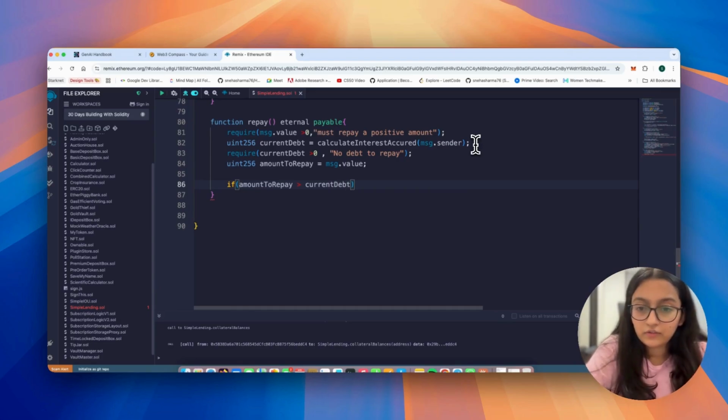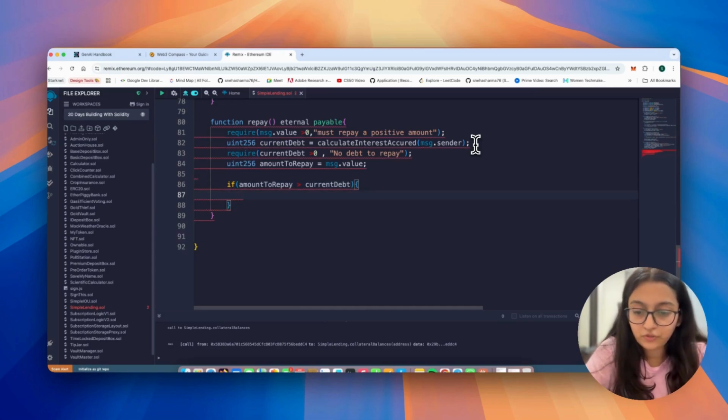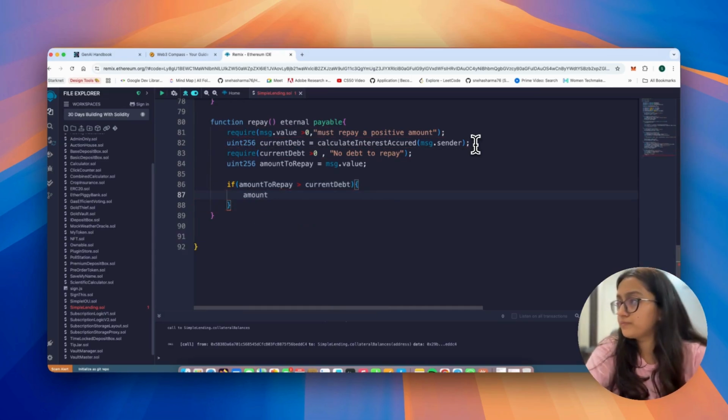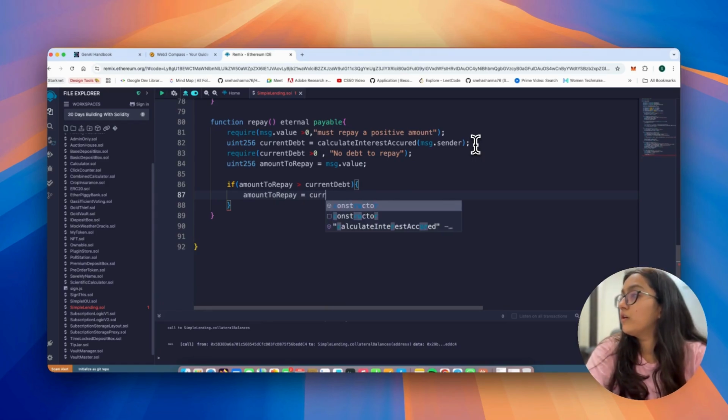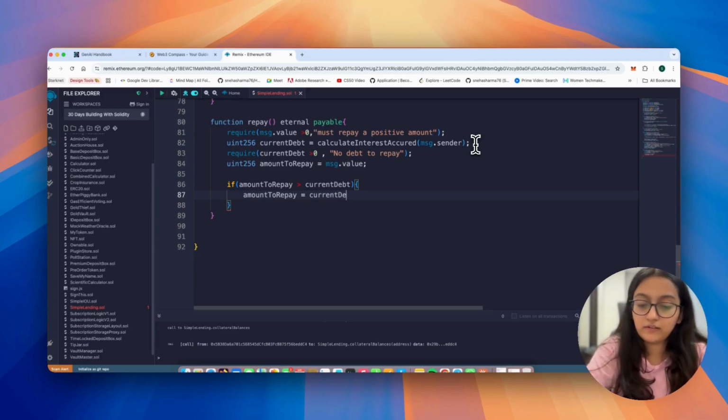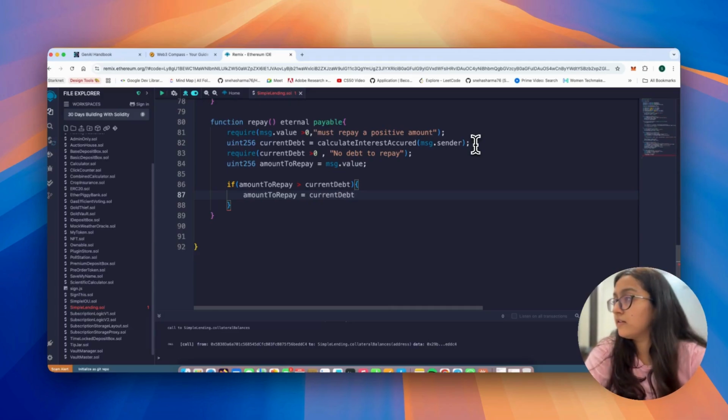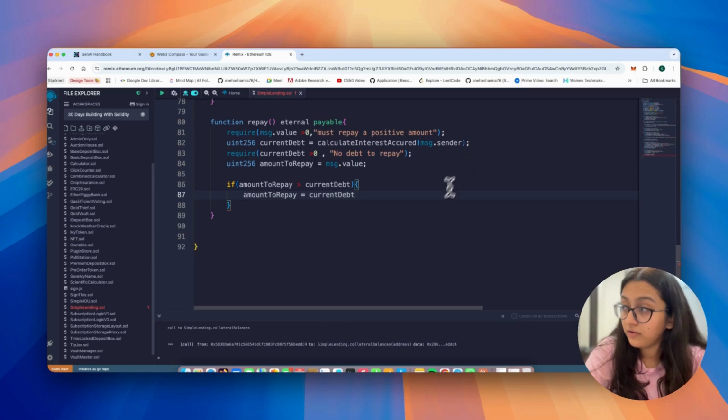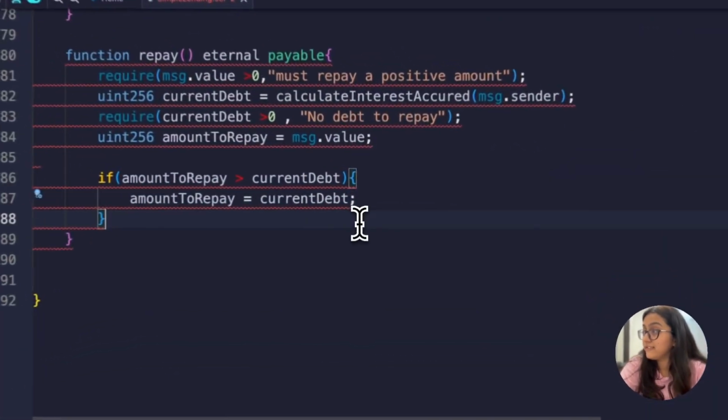So we will do amount to repay is equals to current debt, and then we will set it here.